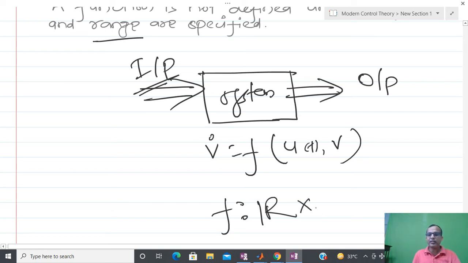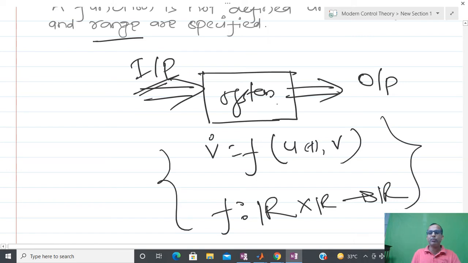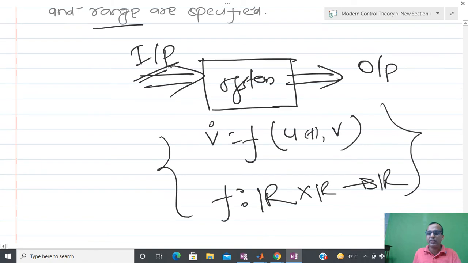Cartesian product real number that maps to real number, then there is no meaning of this particular system. I cannot understand what class of system this is, what kind of system this is. And due to that reason, this notion is very, very important to understand.